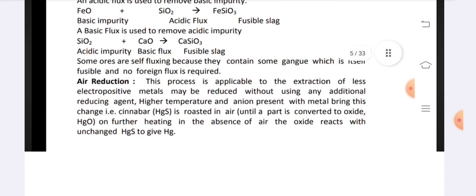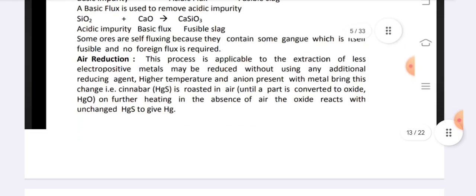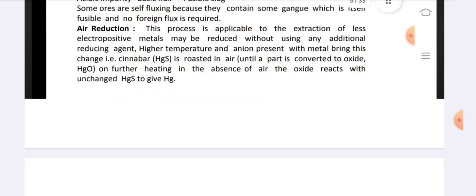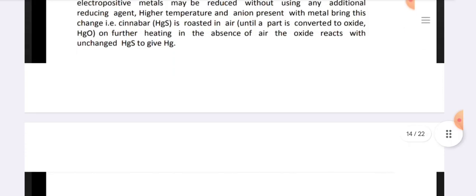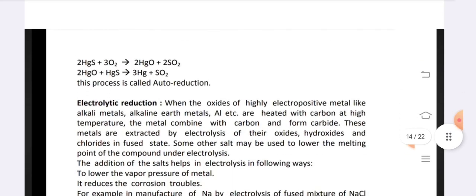Air reduction. This process is applicable to the extraction of less electropositive metals, which may be reduced without using any additional reducing agent. Higher temperature and the anion present with the metal bring about this change. That is, cinnabar is roasted in air until a part is converted to oxide. On further heating in the absence of air, the oxide reacts with unchanged HgS to give Hg.